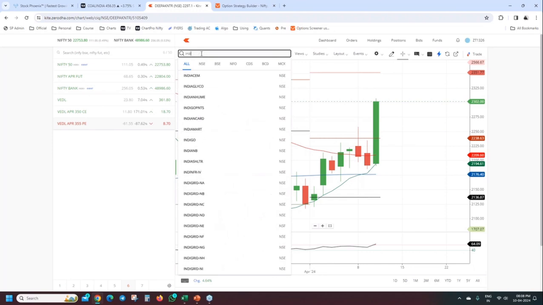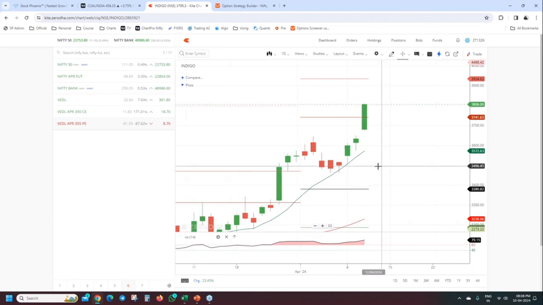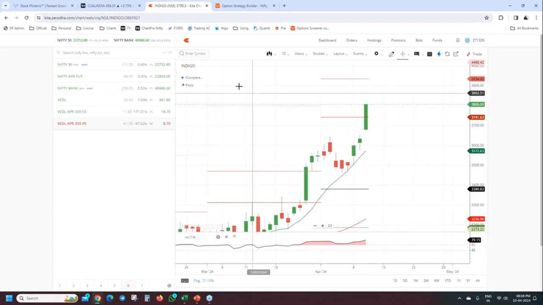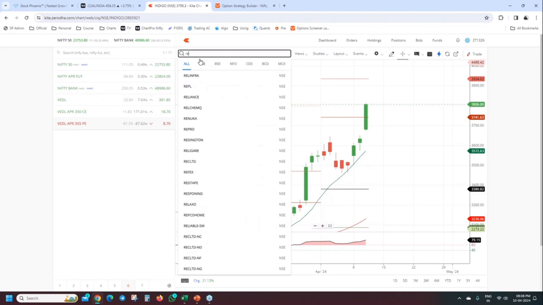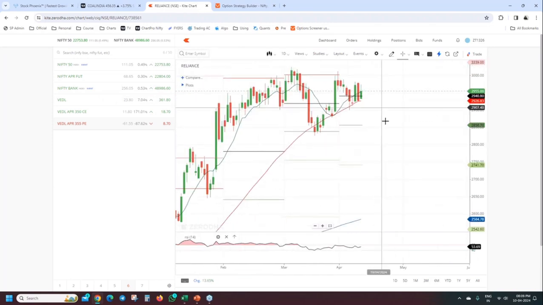Okay, this is completely bullish. This stock we cannot touch in either direction, right? So we take Reliance itself just as an example. You can see now. Let's say the stock is going to crash.